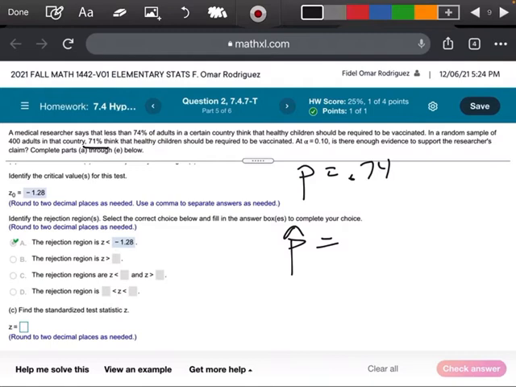Oops, it's my alarm, guys. Let me see if I can find it. It's in the other room. It's okay. Not a biggie.